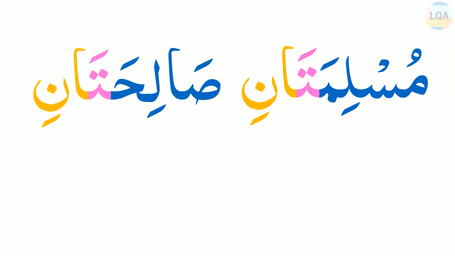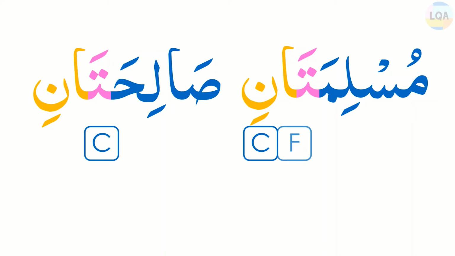In this example, Muslimatani Salihatani. Here Muslimatani and Salihatani both are common because they don't have al in the beginning. Both of them are feminine because they have the letter ta in the word, and they have alif nun at the end, which is a sign of dual rafa status.